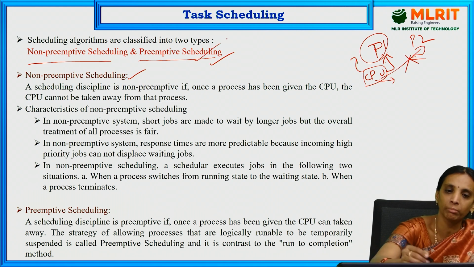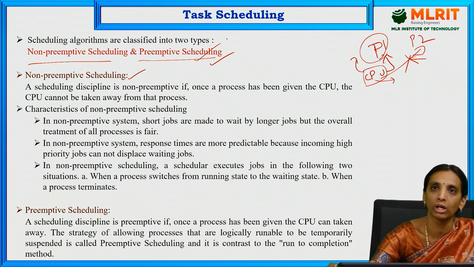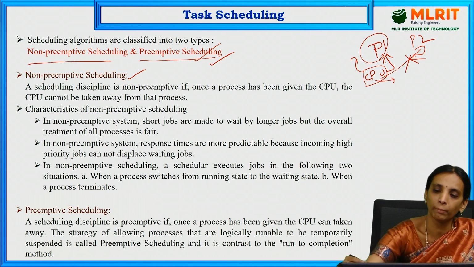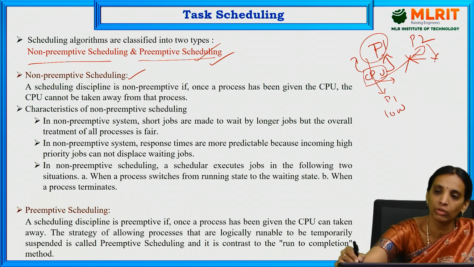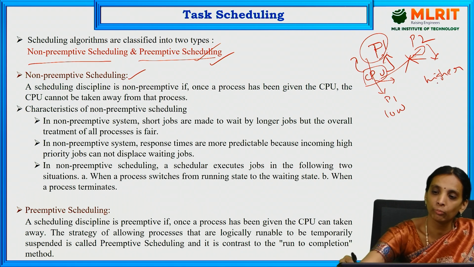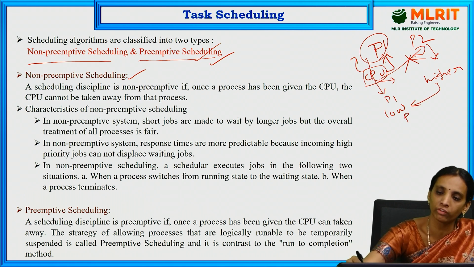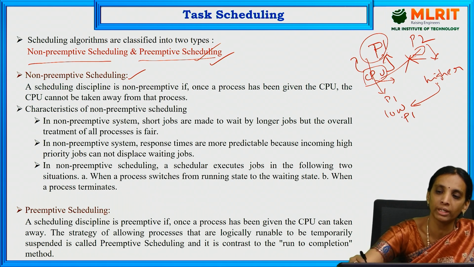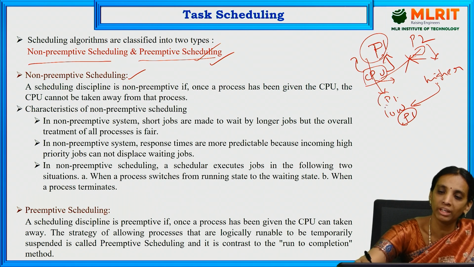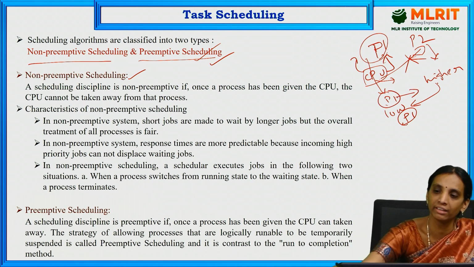In preemptive scheduling, it depends on the priority of the process. If the current process which is executing, that is P1, has lower priority, and P2 has higher priority, then P2 will preempt the process P1. Whenever P2 preempts P1, the CPU which was allotted to P1 will be released and is assigned to P2.